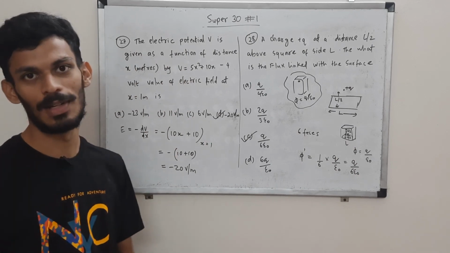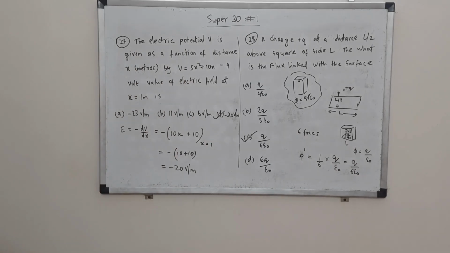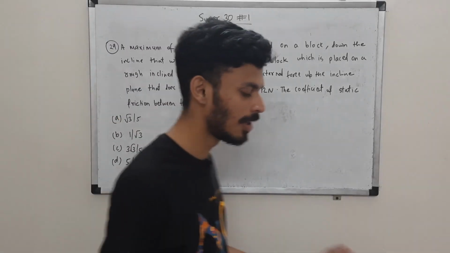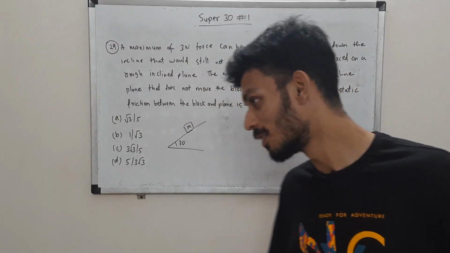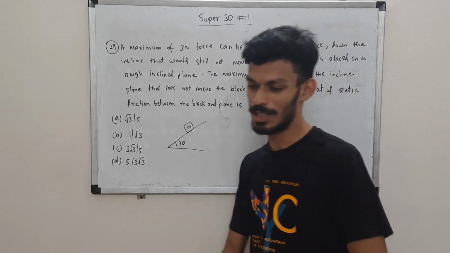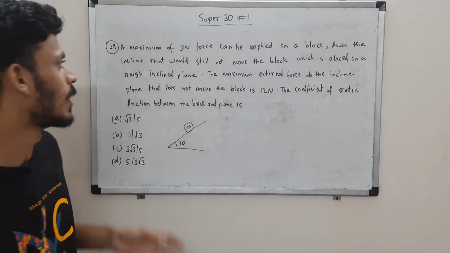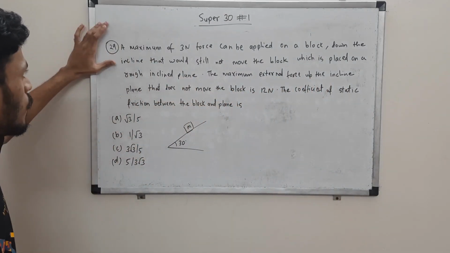Let's move to the final question for the day. 29 over here, the last question for the day. What happened to question 30? Question 30 is your homework question. You'll let me know the answers of that question. So for now, let's focus on this question.